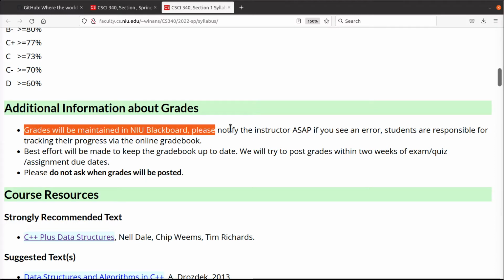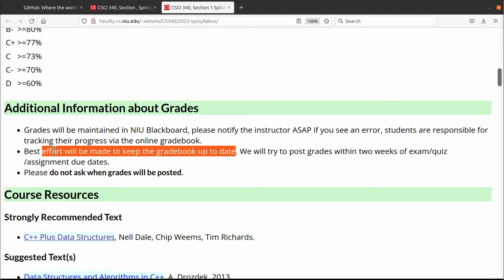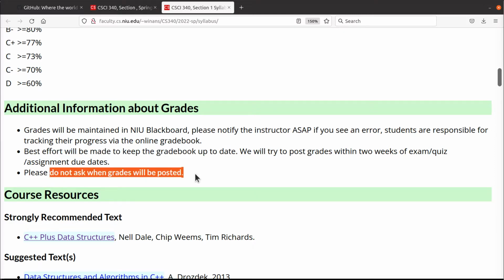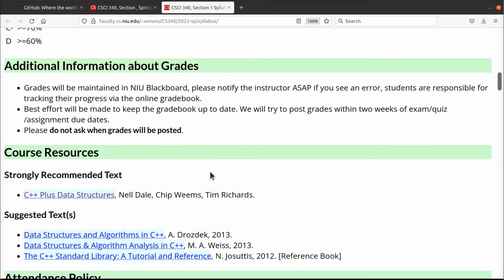As I said, we're going to be posting our grades in Blackboard. We're going to try and keep it up to date as soon as possible. You hand in an assignment, within a couple of days we hope to have the grades posted. Do not ask when your grade will be posted. It'll be posted as soon as it becomes available, okay?